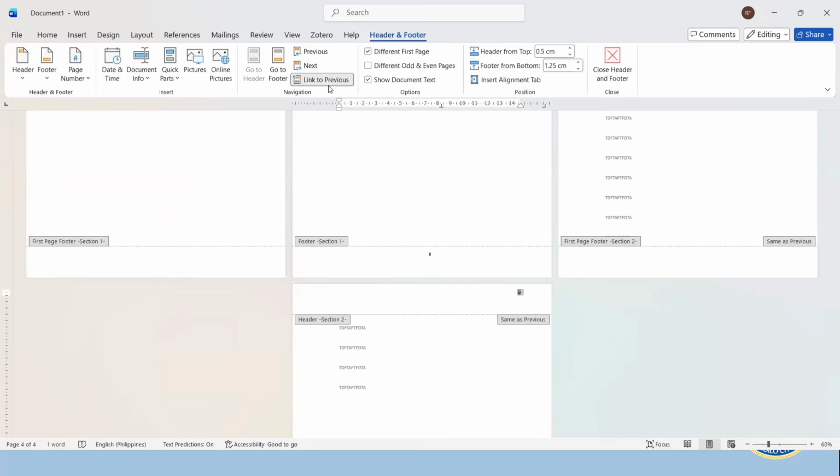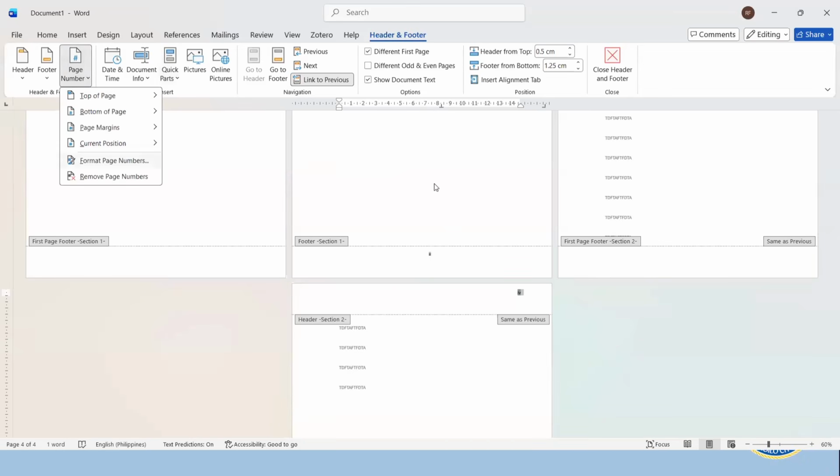As shown here, we have different first page. That's okay. Link to previous is necessary for the second page of chapter 1. Okay? This is necessary so that the pagination will continue. But on the first page of chapter 1, do not link to previous.